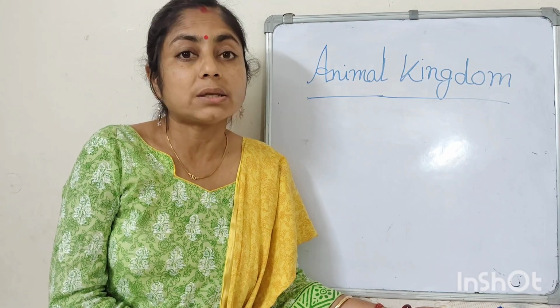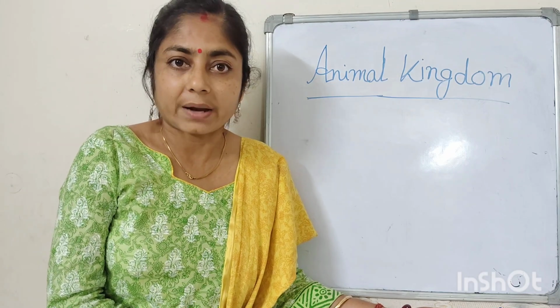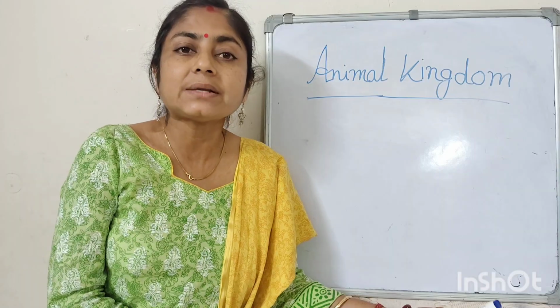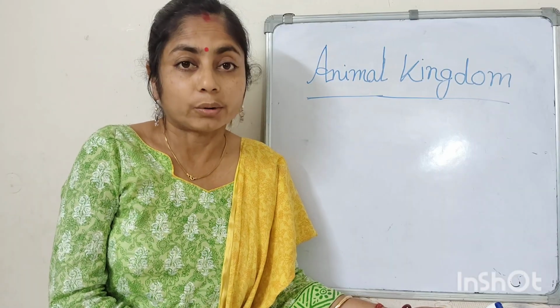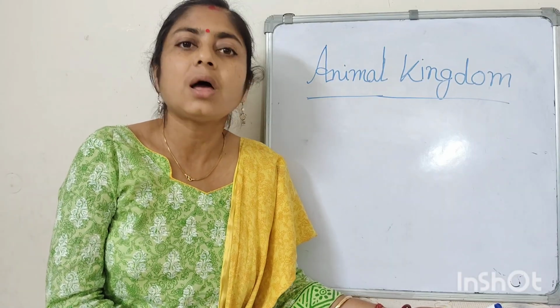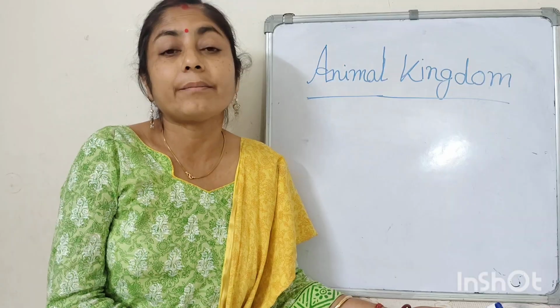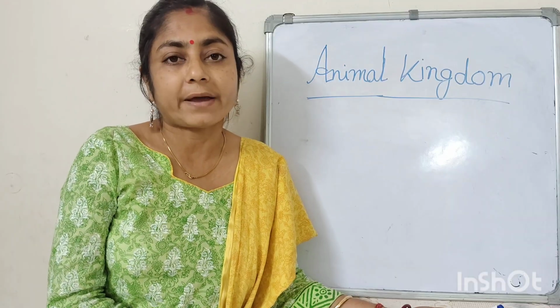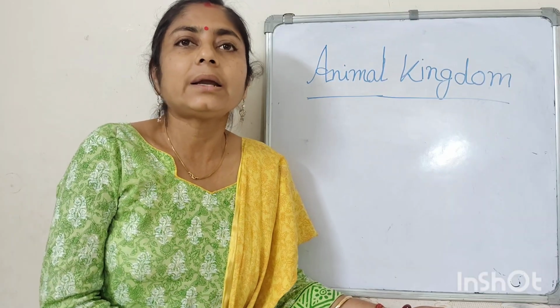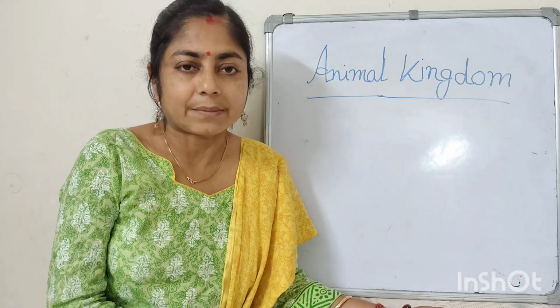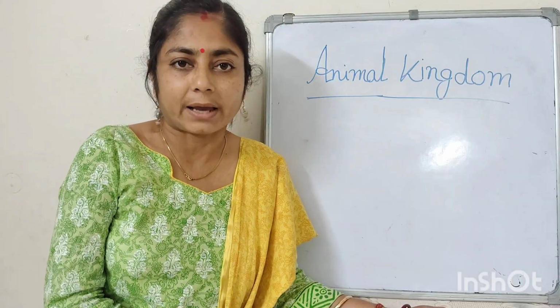Like a sponge, hydras. And vertebrates, which have strong backbones, are called vertebrates, like a man, a dog, an elephant. Among invertebrates, there are 8 phyla, but today I discuss only 2 phyla.